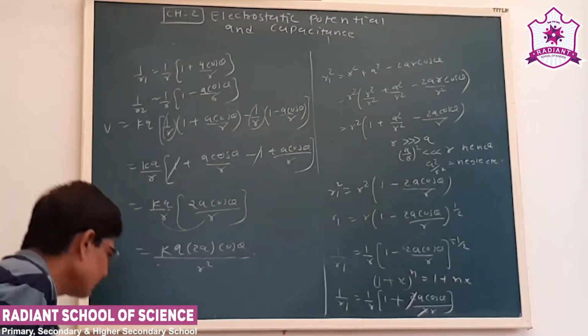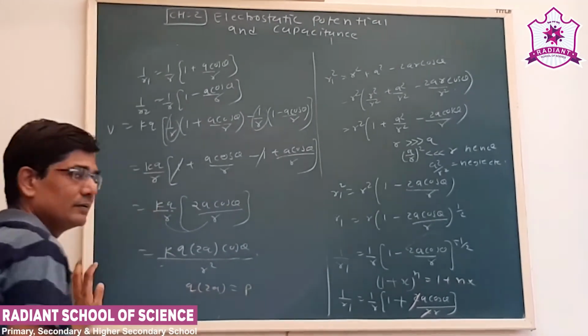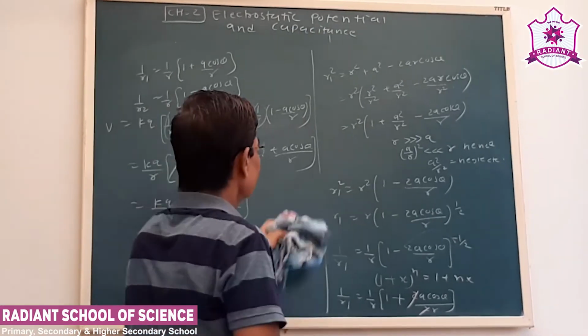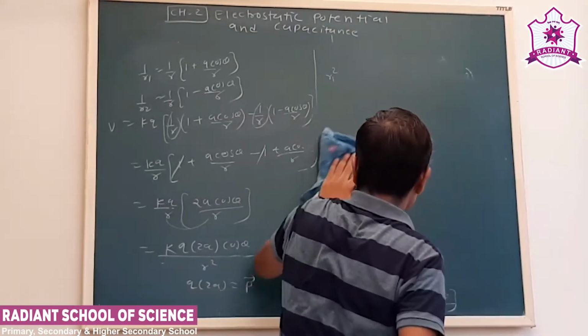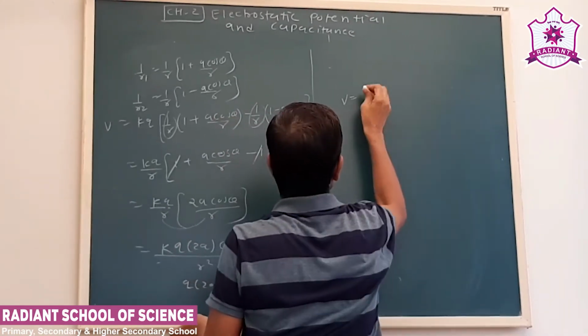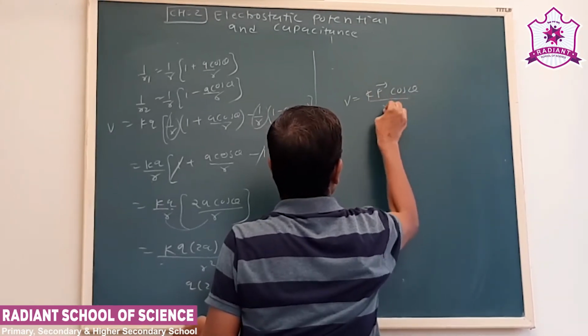Now we know very well q into 2a is the dipole moment p, that is a vector quantity. So we can simplify as V is equal to k p cos theta upon r square.